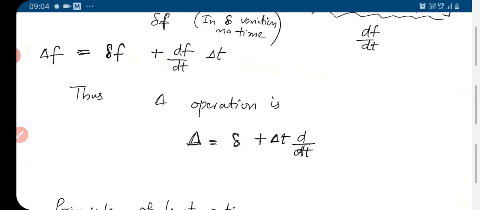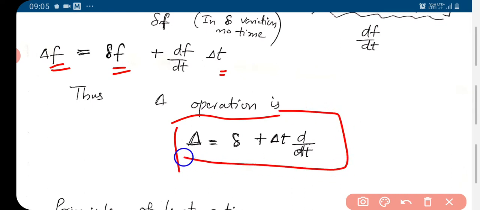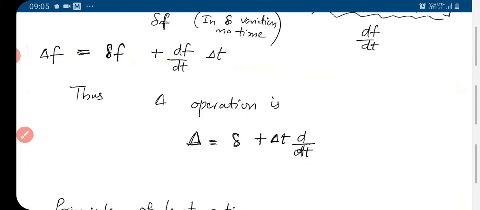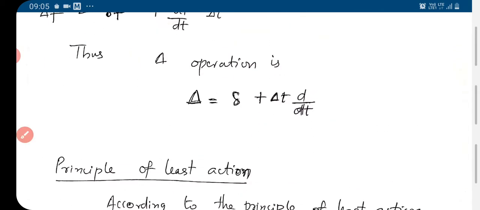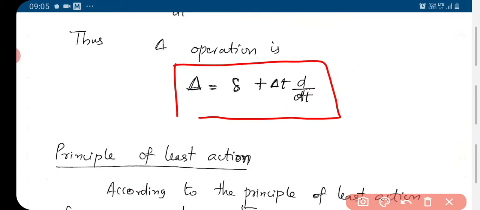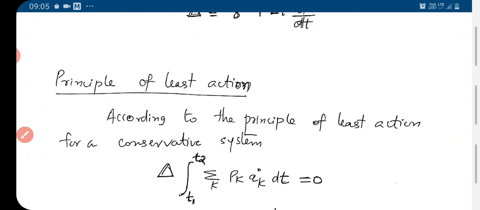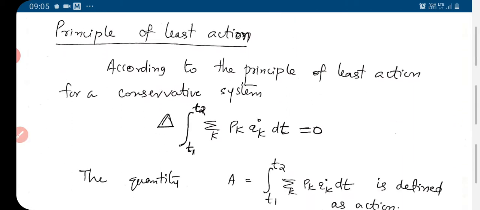So the del operation is equivalent to the delta operation plus delta t into d by dt. Okay, so we need this equation to prove the principle of least action. So that's why we now move on to the principle of least action.